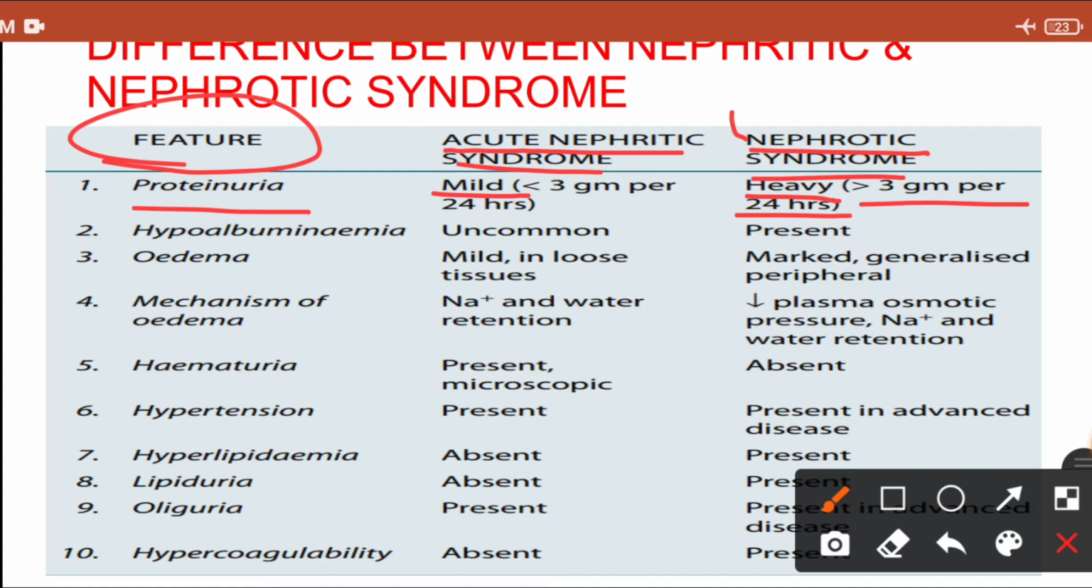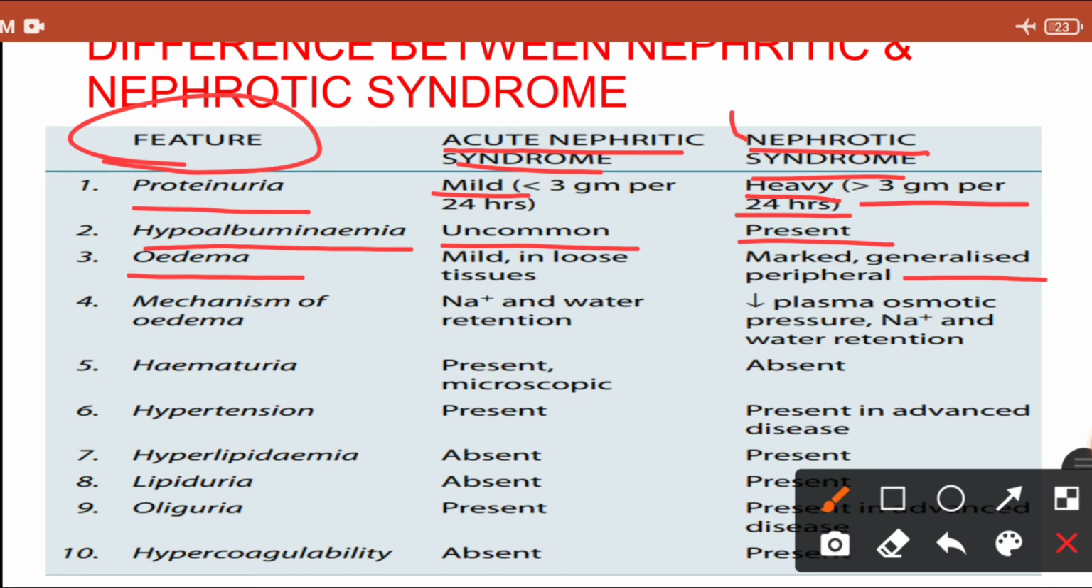All right. Now you can easily understand that hypoalbuminemia, means the protein level in the blood will fall, only in nephrotic syndrome. It doesn't fall in nephritic syndrome, because in nephritic syndrome proteinuria is mild. All right. So whenever the patient is having hypoalbuminemia, oncotic pressure is reduced, and so the patient can develop edema. So the edema is mainly seen in nephrotic syndrome, right?